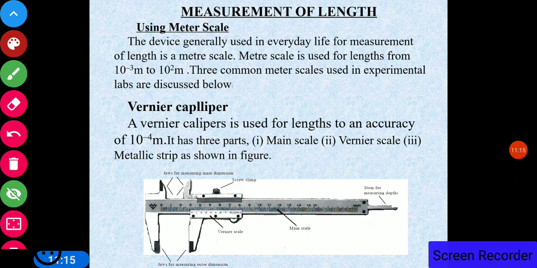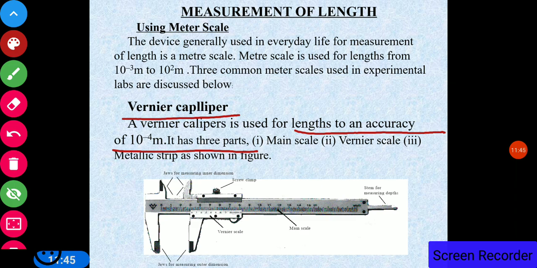For this purpose we use the vernier calipers. It is used to measure length with an accuracy up to 10⁻⁴ meter. 1 millimeter can be measured by the scale, and with the vernier calipers you can measure 0.1 mm.